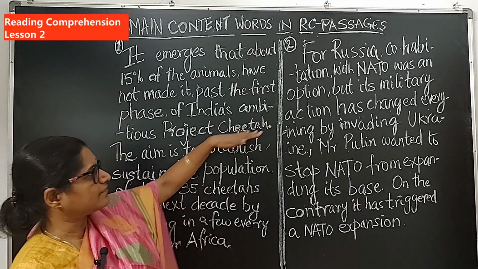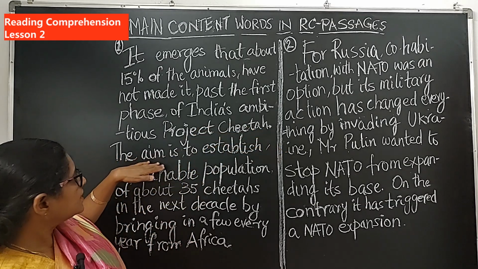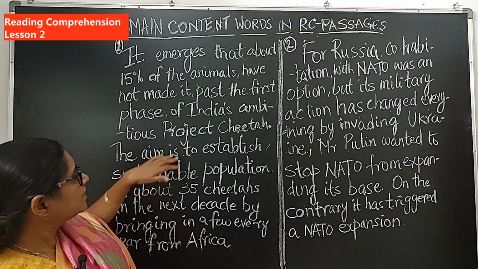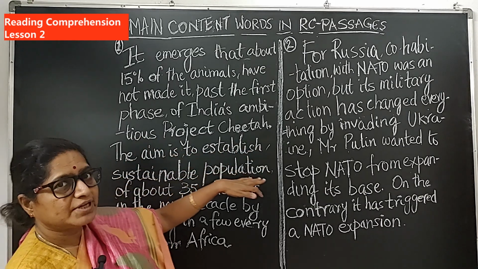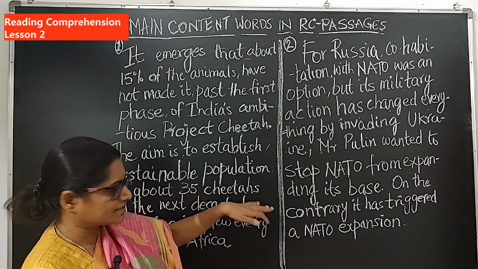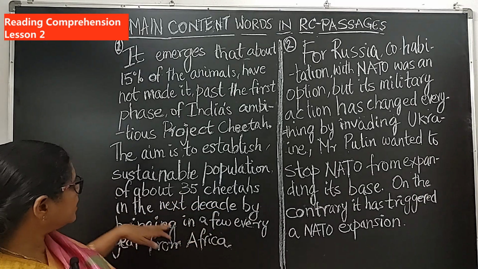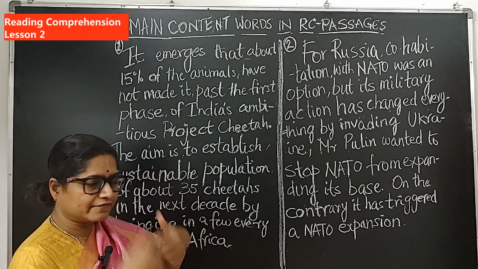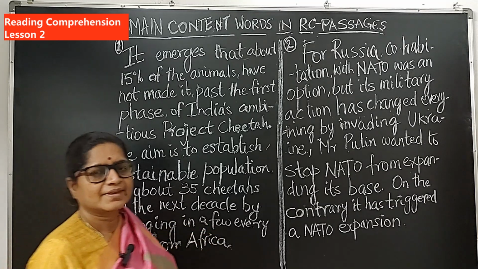Now the next piece of information, after you have finished understanding this part: the aim is, what is the aim? To establish what? A sustainable population of about 35 cheetahs in the next decade by bringing in a few every year from Africa.